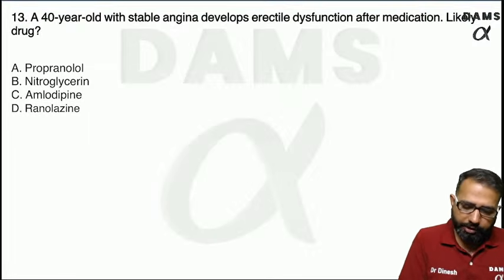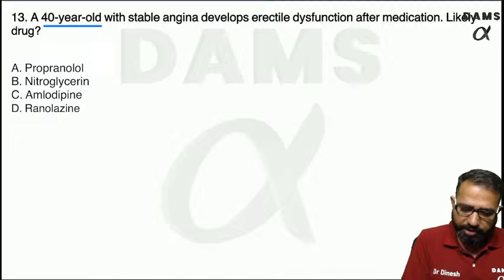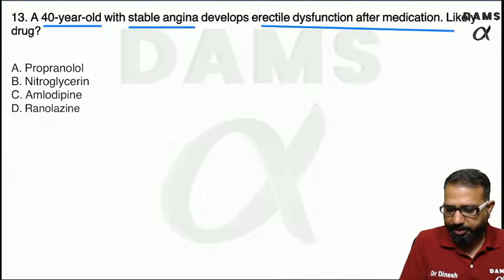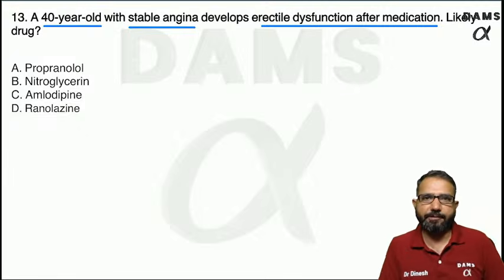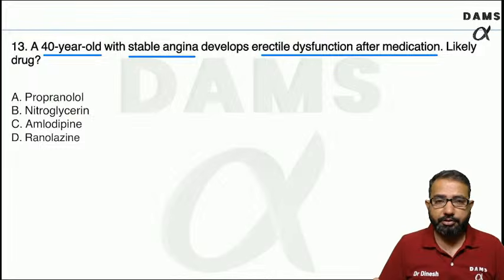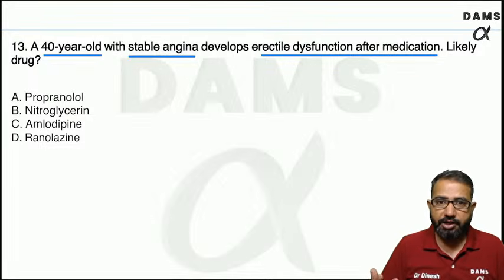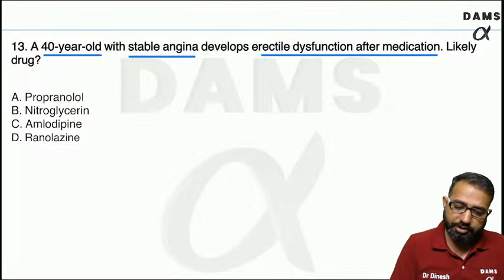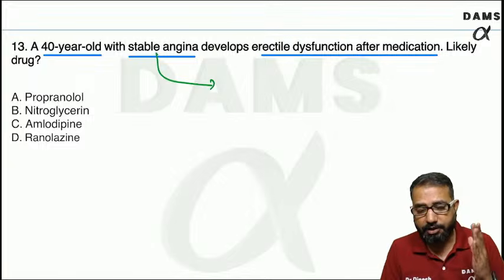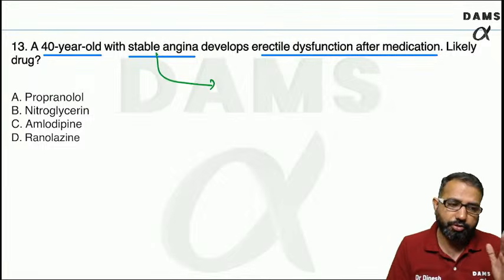Next question: a 40-year-old with stable angina develops erectile dysfunction after medication. Which is the likely drug? 40 years, that is a young patient like us, stable angina, develops erectile dysfunction. So in stable angina, which drug do we give so that the patient is having some problem? And this is the reason in young patients, when we start this drug, we need to be very careful. So what is the drug?